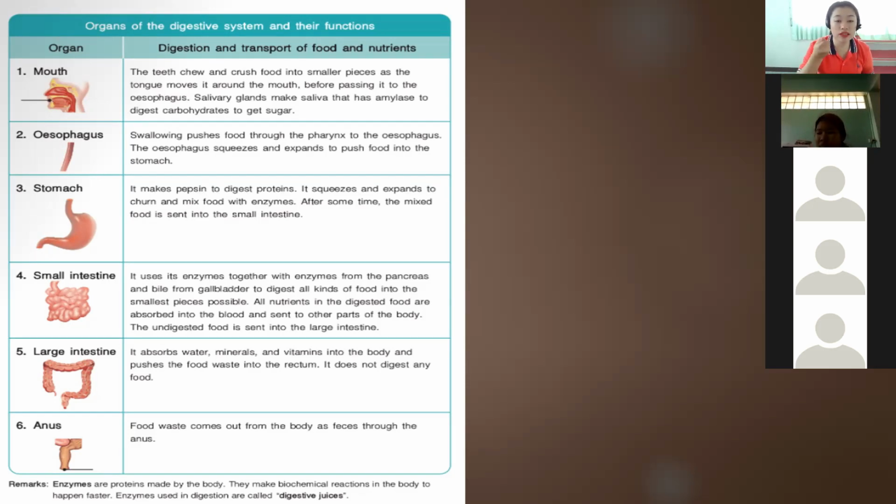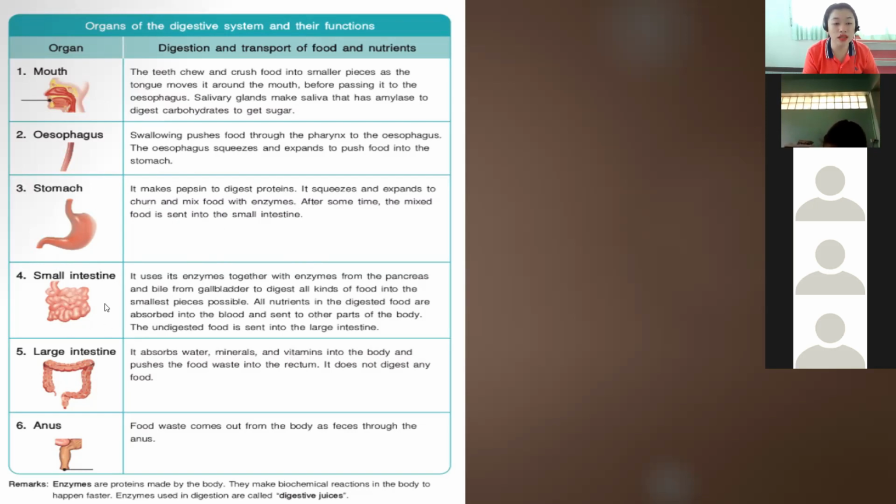Okay, so the stomach squeezes and expands to churn and mix food with the enzymes. Okay, so our stomach contains enzymes that help the food to digest, especially in digesting the proteins before it sends it to the small intestines.